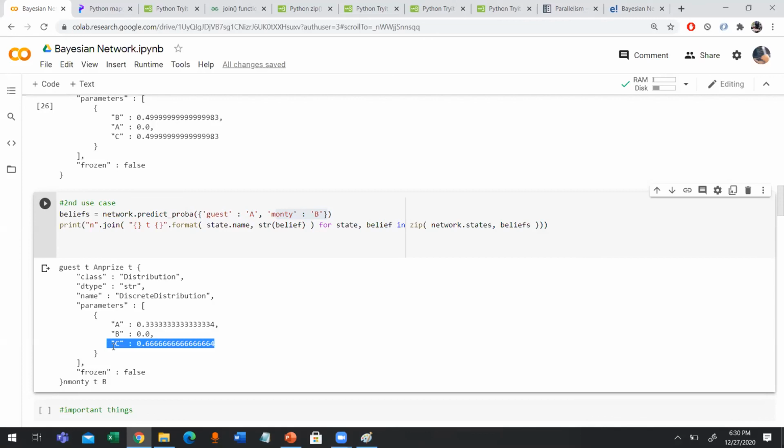So it shows that if the guest switches choices, he has a higher probability of winning. Although this might seem a little bit confusing to some of you, it is a known fact that guests who decided to switch won about 2 out of 3 times, and guests who refused to switch won about 1 out of 3 times.